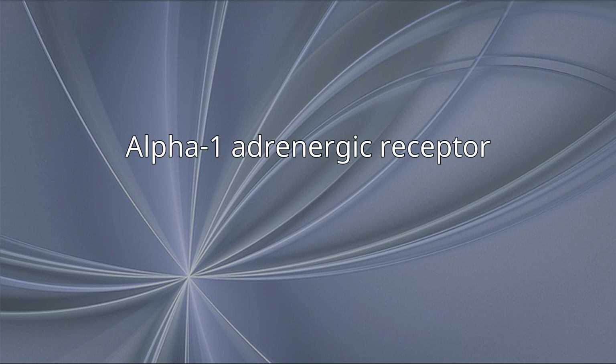Alpha-1 adrenergic receptor. Alpha-1 adrenergic receptors are G-protein-coupled receptors (GPCRs) associated with the Gq heterotrimeric G protein. Alpha-1 adrenergic receptors are subdivided into three highly homologous subtypes, i.e. alpha-1A, alpha-1B, and alpha-1D adrenergic receptor subtypes. There is no alpha-1C receptor.